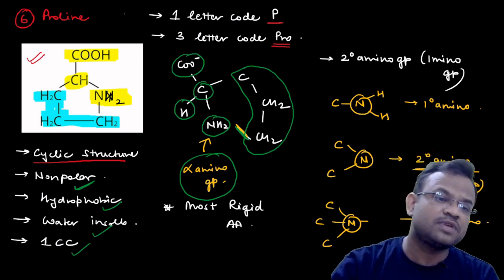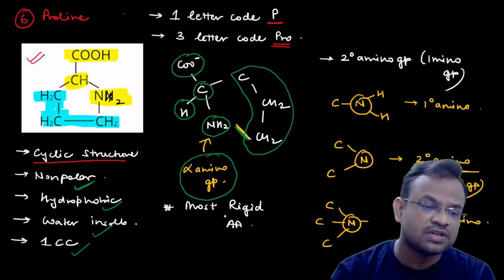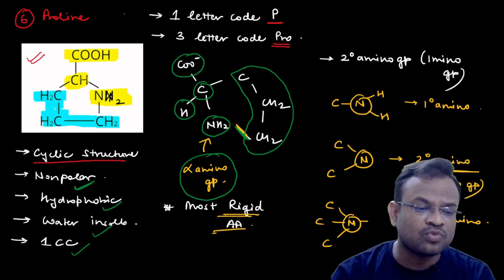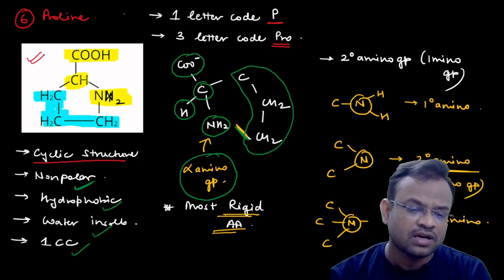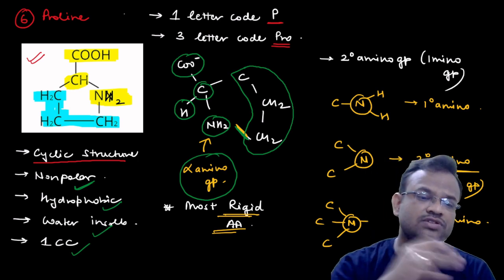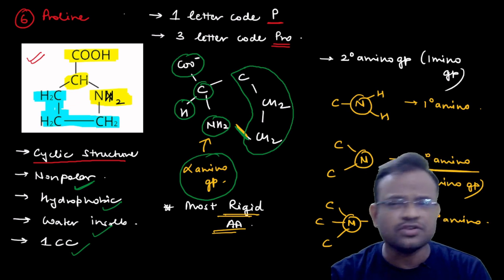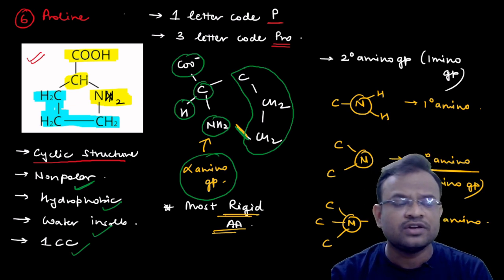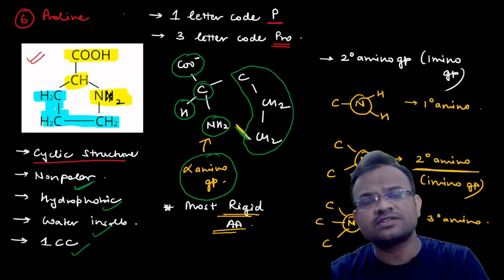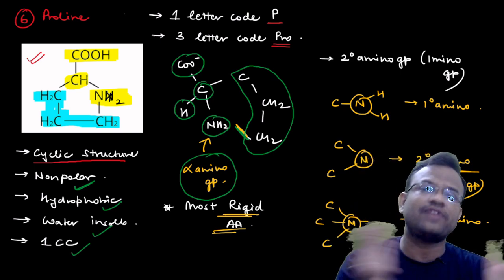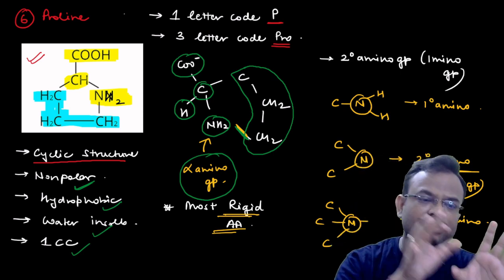Always remember, this has been asked in multiple examinations, that proline is the most rigid amino acid. It is not flexible. It cannot be flexible. How can it be flexible? If you check the structural details of proline, you would understand that since proline shows a circular structure, it has no option to be flexible. It will only be rigid.